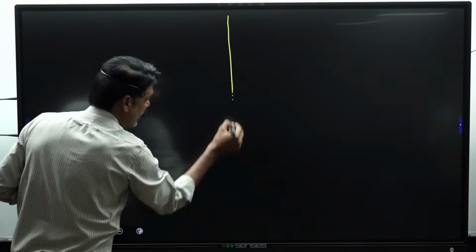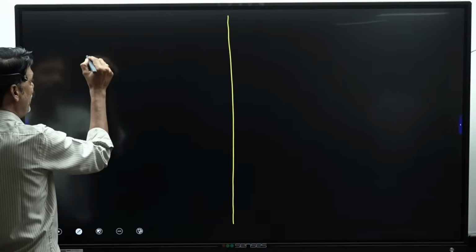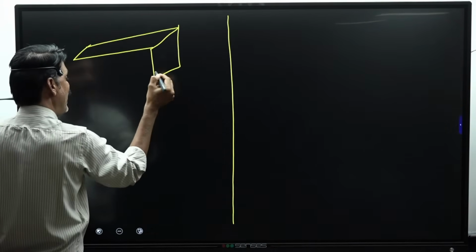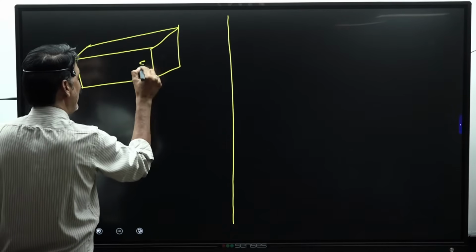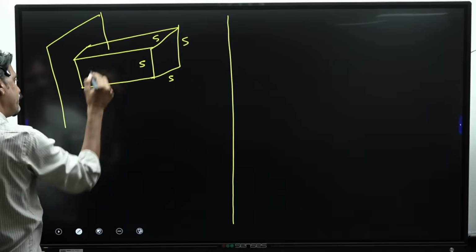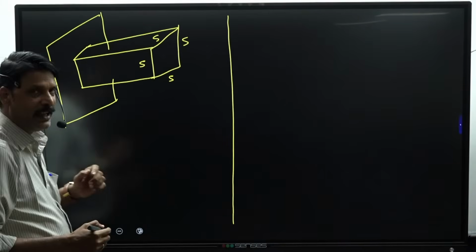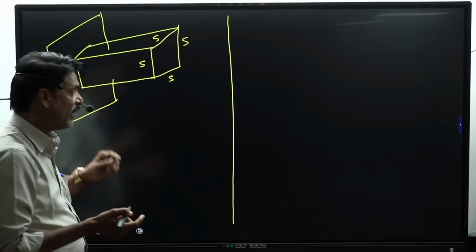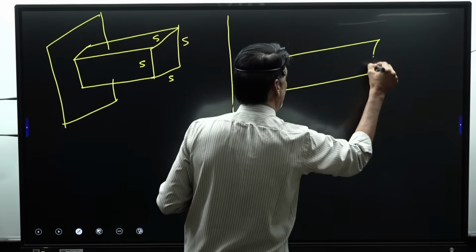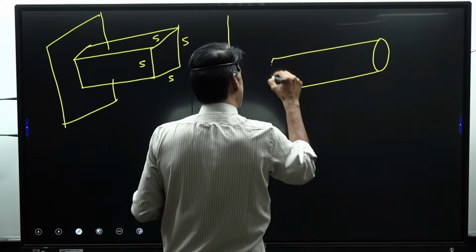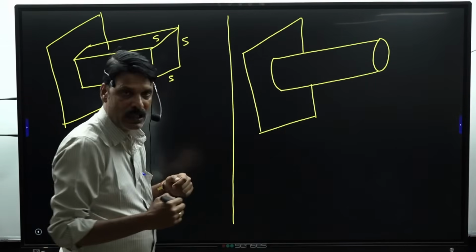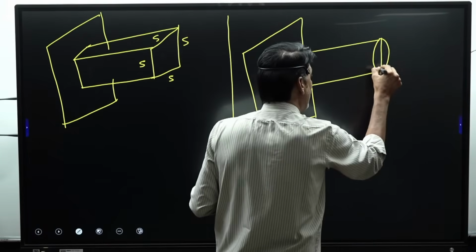It said that there's a square fin of side equal to S. Then it is said that this particular square fin is replaced by a circular fin, wherein its diameter is equal to the side of the square.